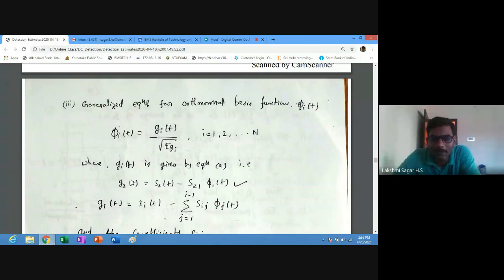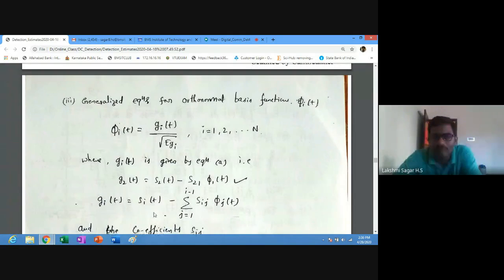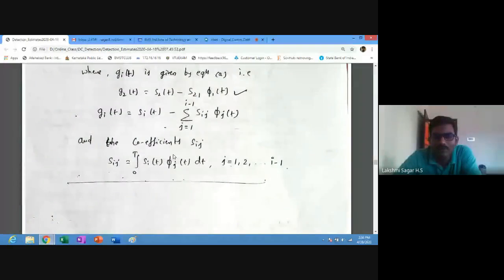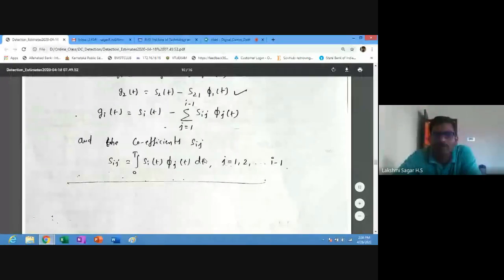And next for g2 of t, if i is equal to 2, then j varies from 1 to 2 minus 1, which is 1. So j becomes equal to 1. We can substitute this, then we will get S21 phi 1 of t. This is the coefficient of expansion, where j varies from 1 to i minus 1.